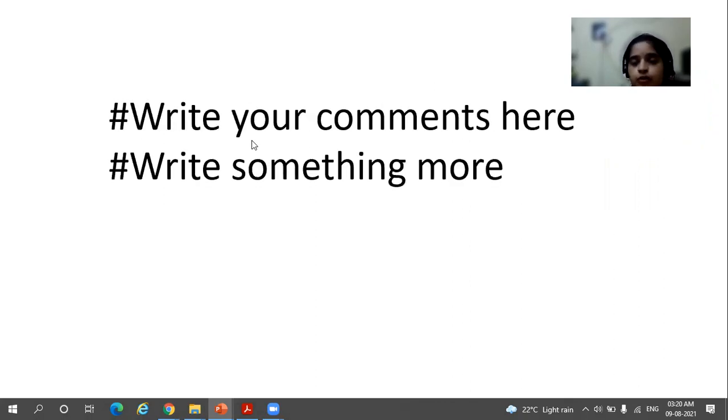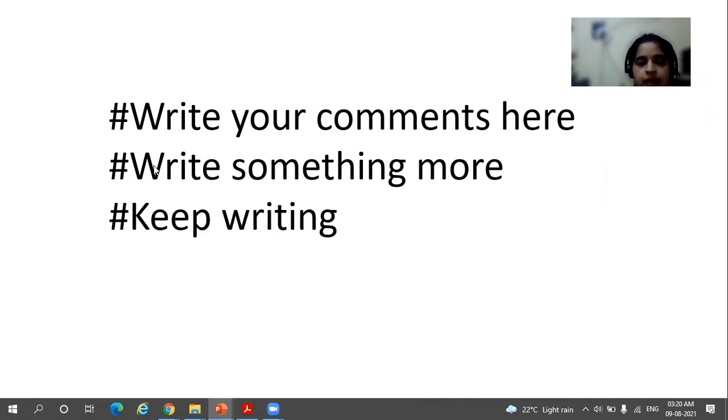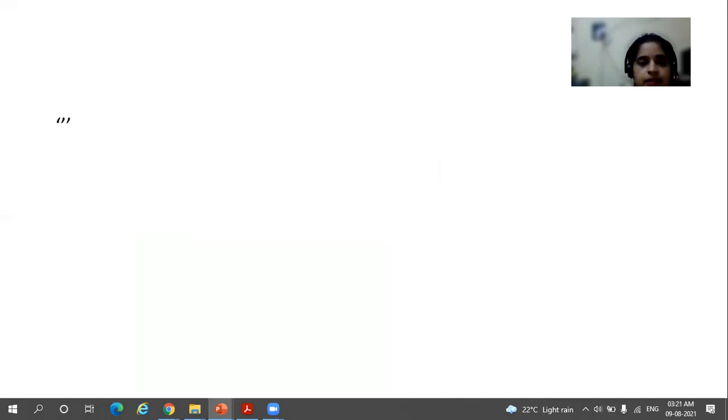If you have 2 or more lines, then for every line, in the beginning, you should write hash. This hash is on number 3 on my keyboard; you can check on your keyboard. Similarly, for the third line also write hash and write it. You can write this anywhere in your program, just write hash and write your comments. I'll show you one example for this as well.